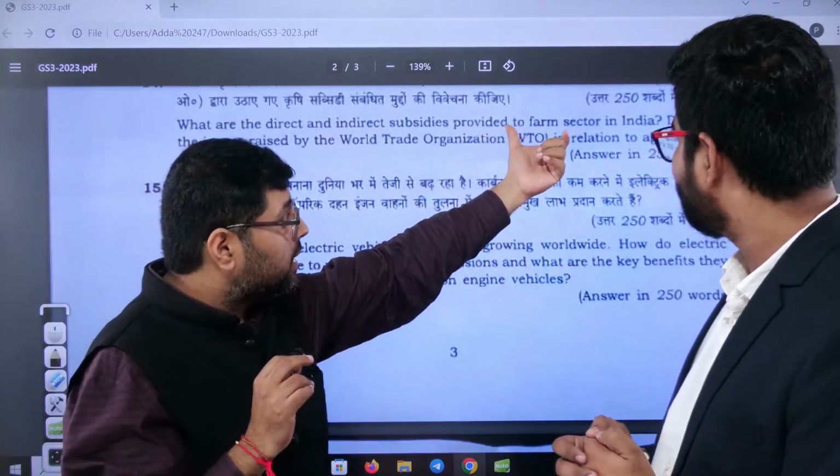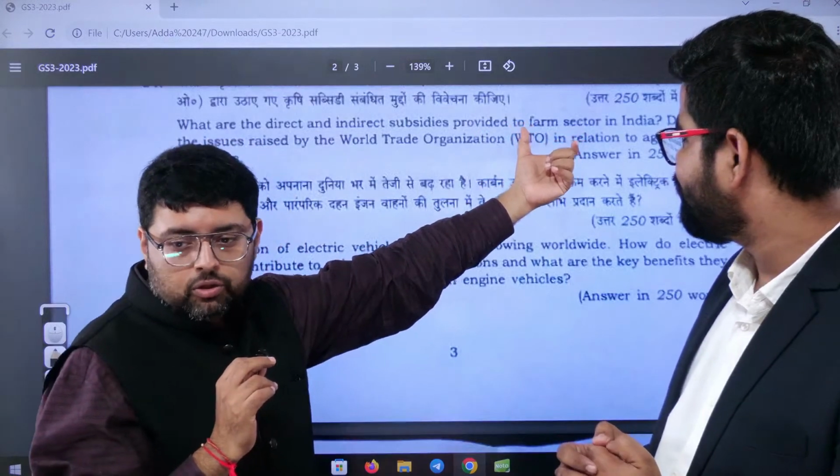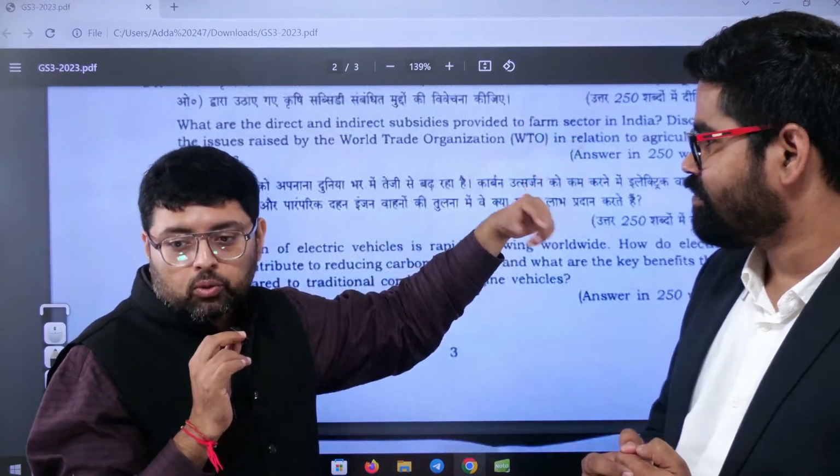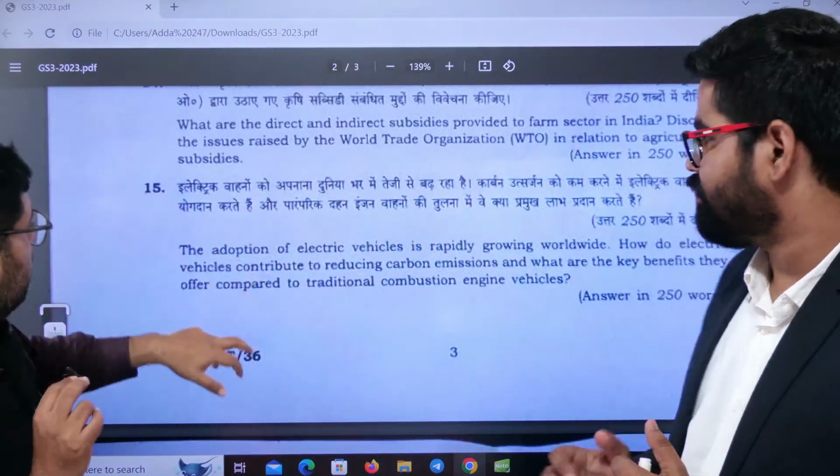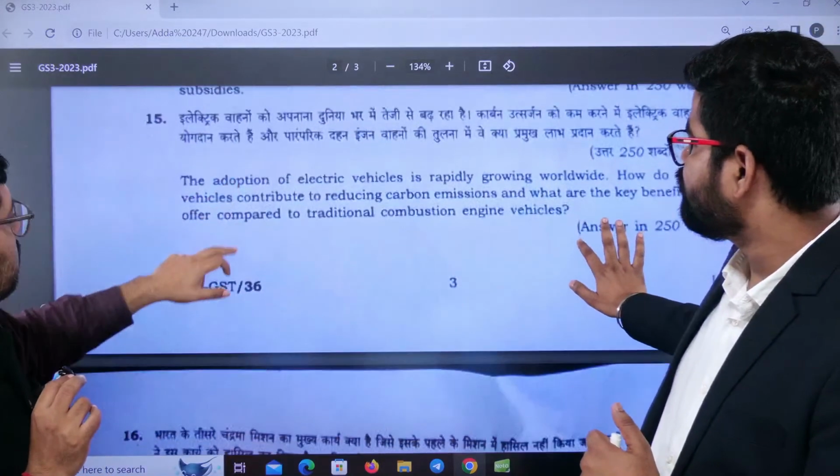Although they are asking about subsidies with respect to the farm sector, they are not asking about subsidies with respect to other sectors. So this is what you have to keep in mind and write a good answer. Clear? Now, next is with respect to electric vehicle.